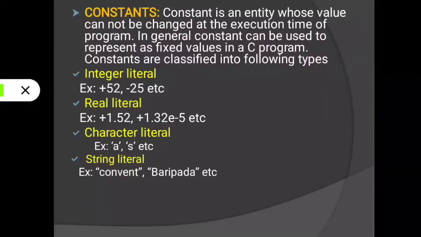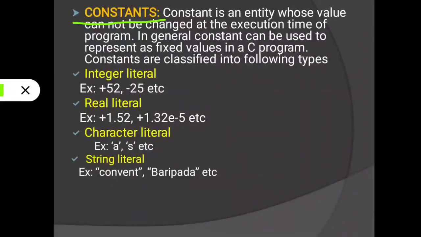Next is constant. Constant, you know, is just the opposite of variable. A constant is an entity which may not change within a program, which means whatever we declare is final from start to end. Constant is an entity whose value cannot be changed at the execution time of the program. In general, constants can be used to represent fixed values in a C program. That is called constant.